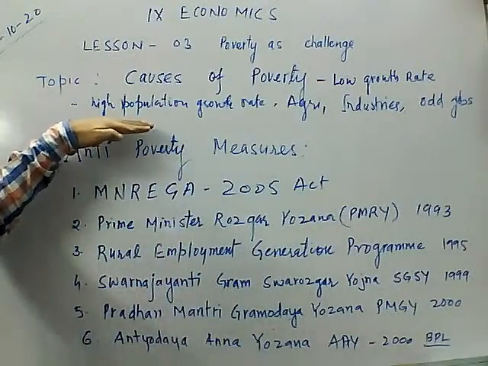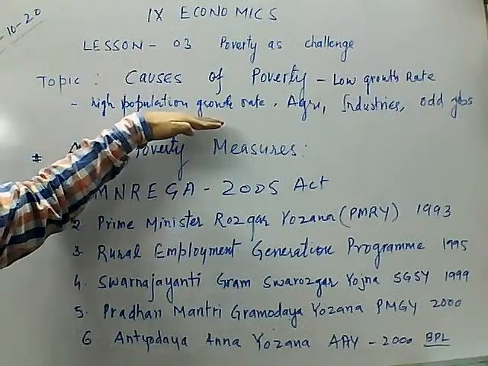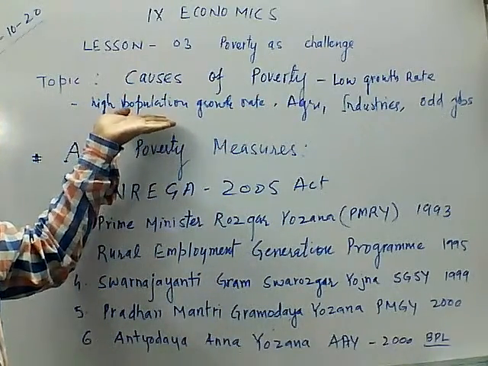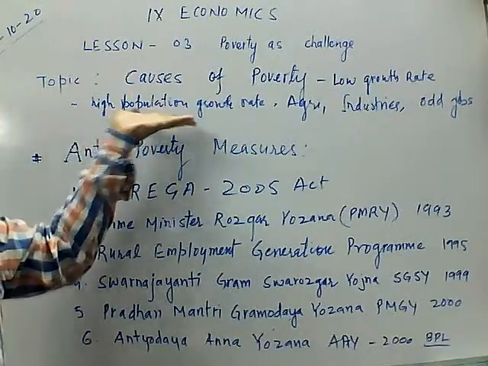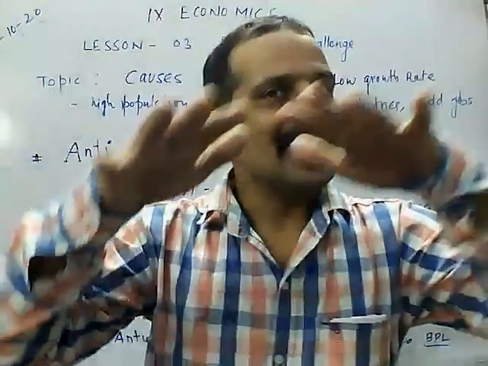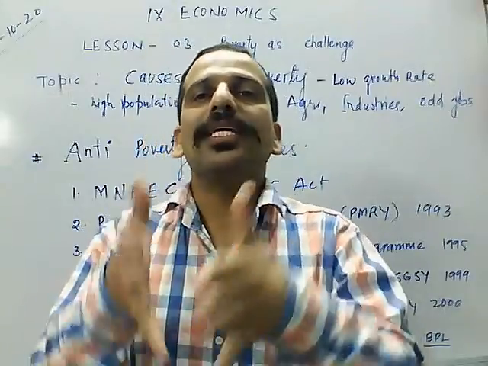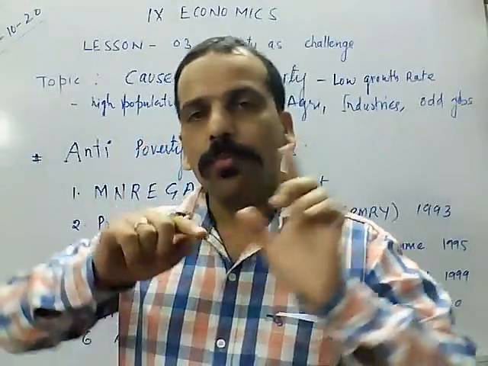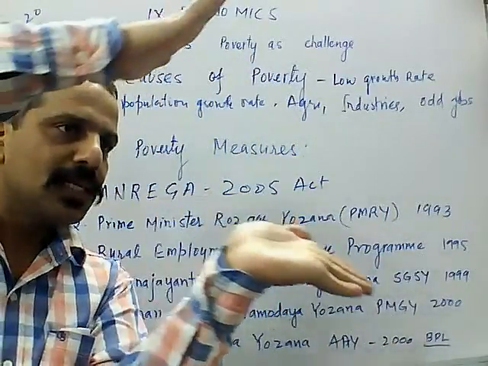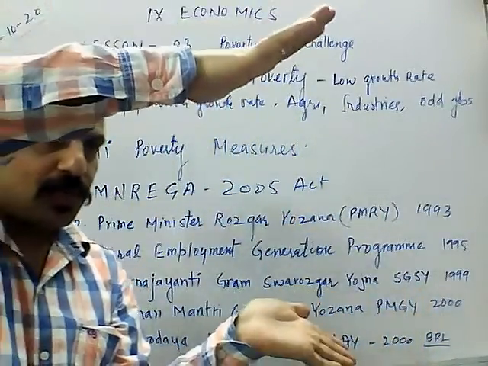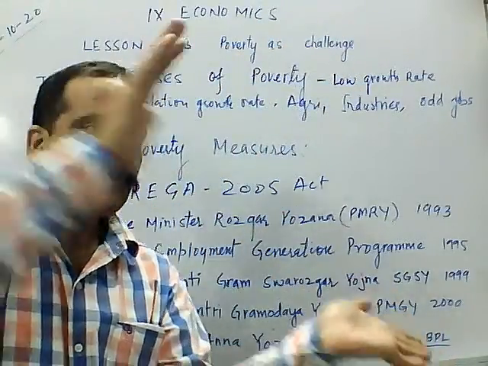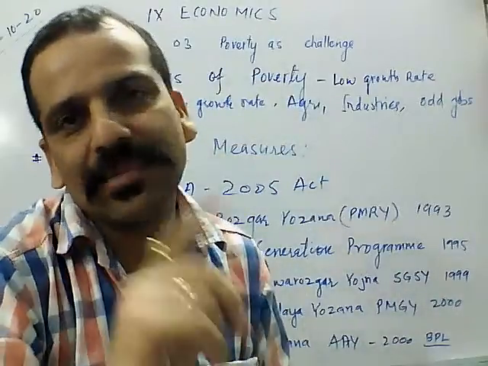Second, the high population growth rate was also a main cause of poverty. After medical facilities improved, the death rate started declining, but there was no check on the birth rate. So the birth rate keeps on increasing, but the death rate is decreasing. Automatically there would be a gap between the death rate and the birth rate.